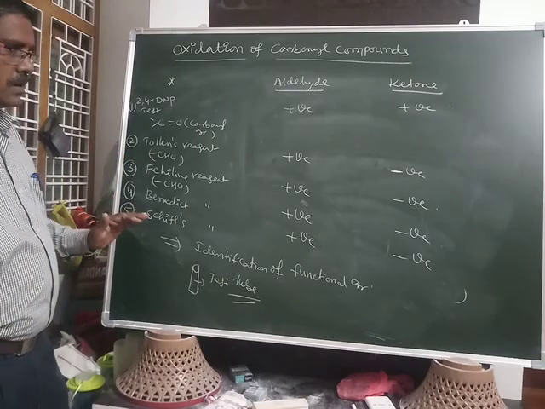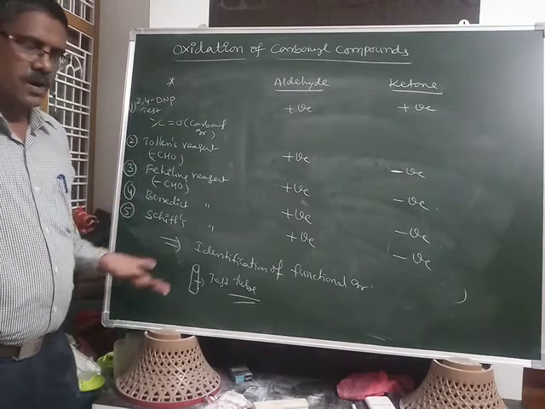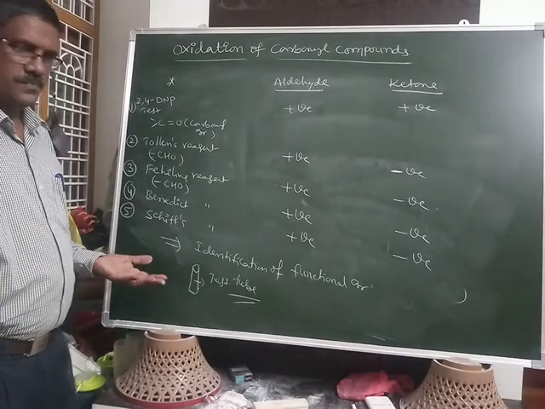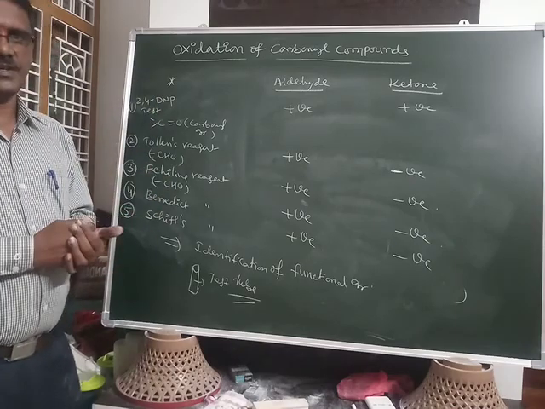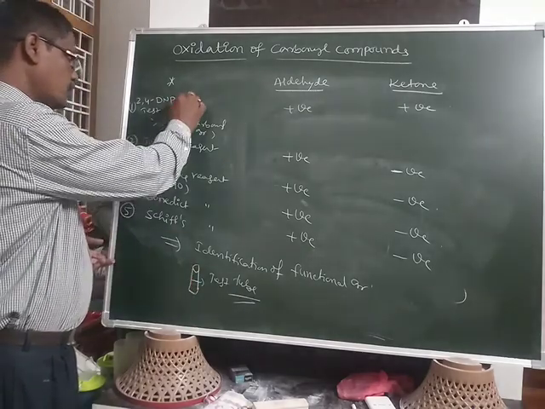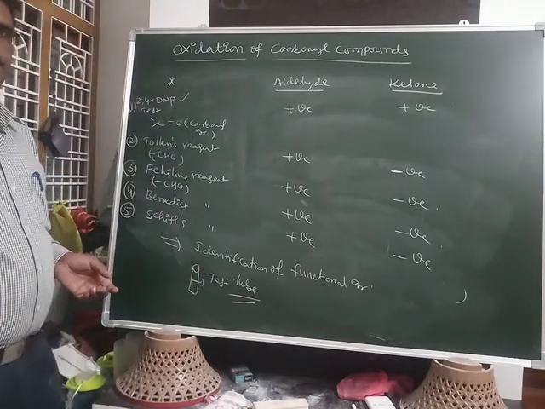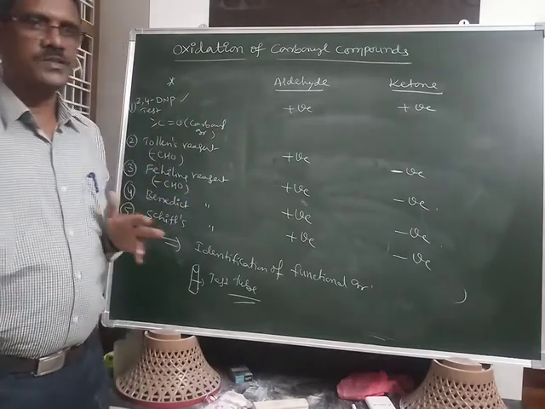Is it a carbonyl compound, or is it an alcohol? Is it a carboxylic acid? Is it an ester? We don't know. By testing in this sequence, if it is positive with 2,4-DNP, then we can decide that the given compound is a carbonyl compound.